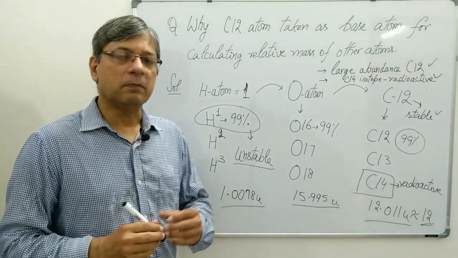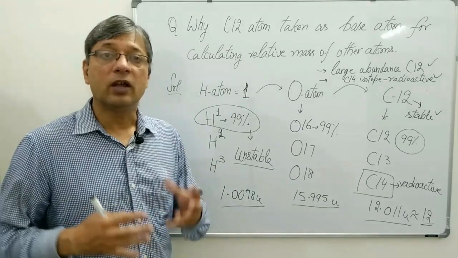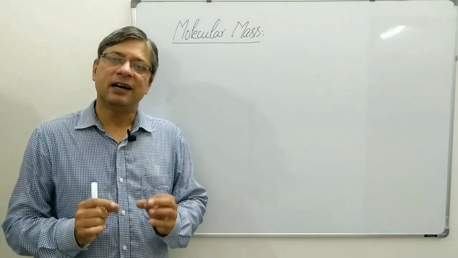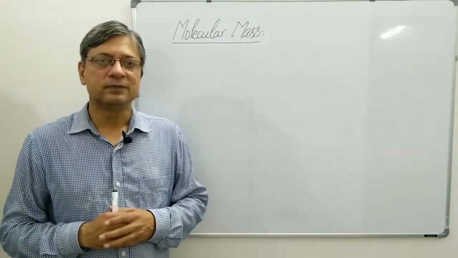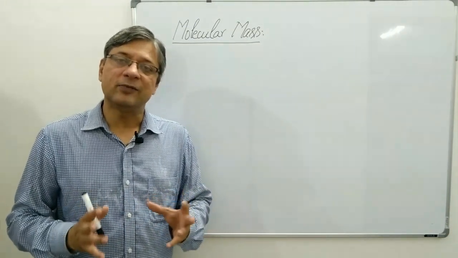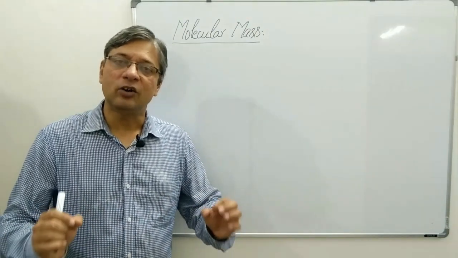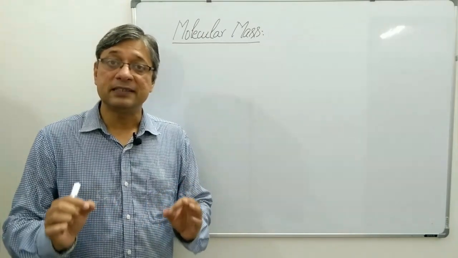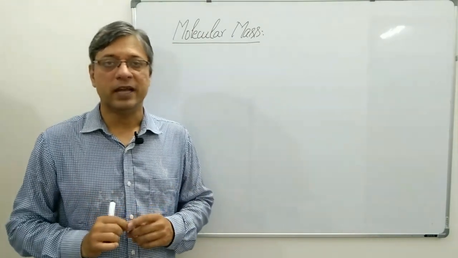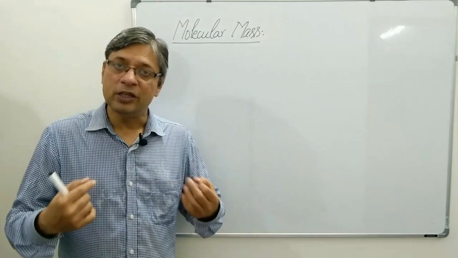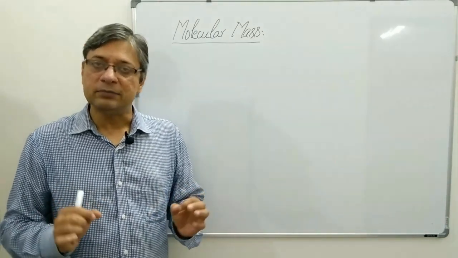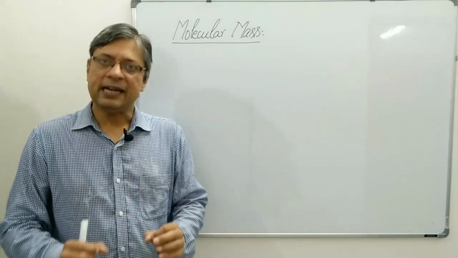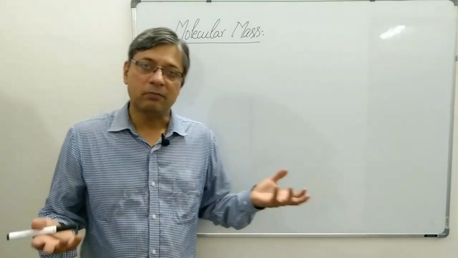Let's start the next topic, and that is molecular mass. Molecular mass was simply the mass of a molecule, and it was equal to the sum of the atomic masses of the atoms present in the given molecule. As you all know, a molecule consists of atoms. So we take the atomic mass of individual atoms, add them, and we will find the molecular mass.